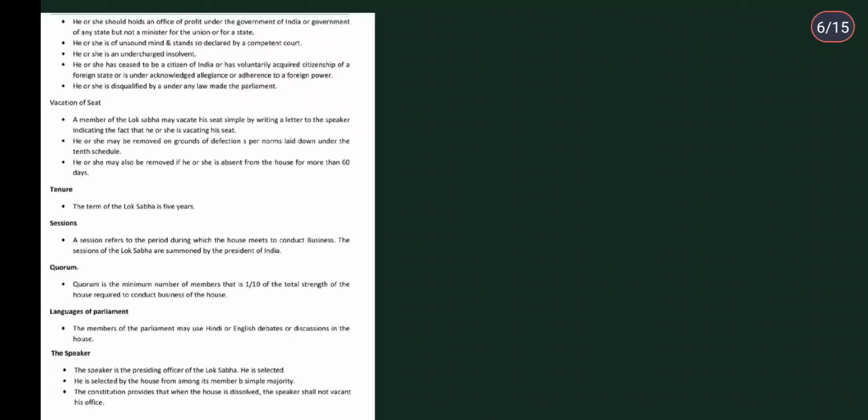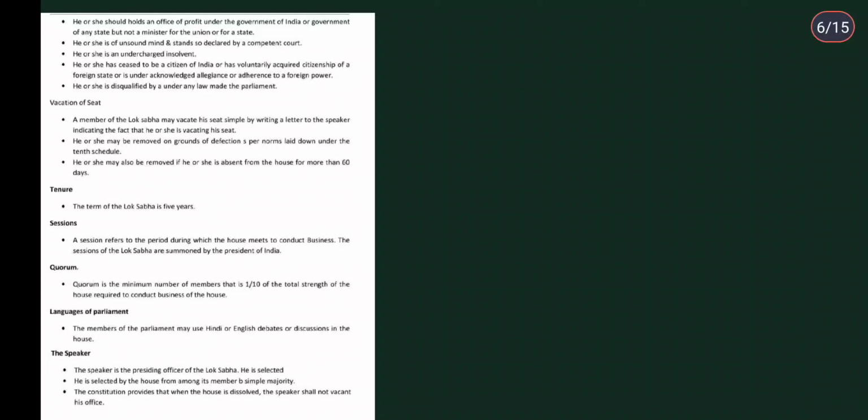And then he or she should hold an office of profit under the government of India or government of any state, but not a minister for the union or for a state. Okay, so this is a little bit tricky and you need to learn it or remember it for more. So therefore I don't advise you to do this one.